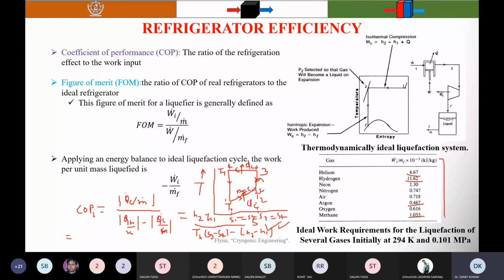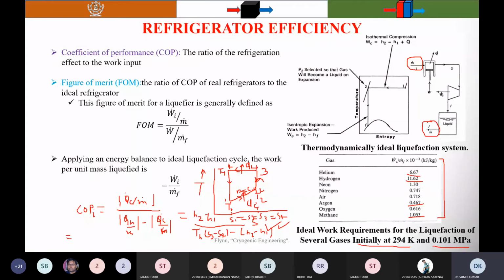This work input during the ideal cycles has been obtained at an initial temperature which I assume is 294 Kelvin, and the pressure is 1 atmosphere, meaning 0.101 megapascal. In the ideal liquefaction system, the amount of gas compressed is equal to the amount of liquid yield.